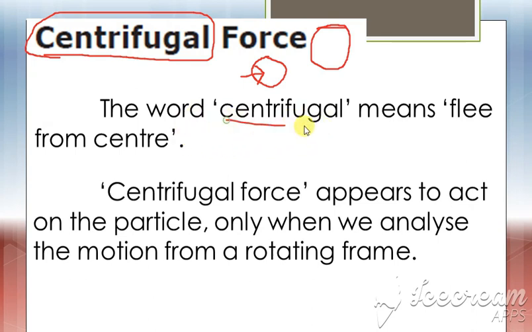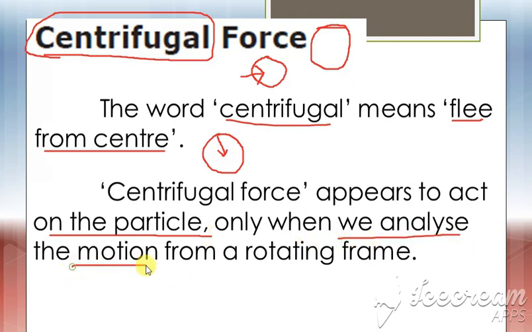The word centrifugal means flee from the center, so it does not actually move towards the center. Centrifugal force appears to act on the particle only when we analyze the motion from the rotating frame.